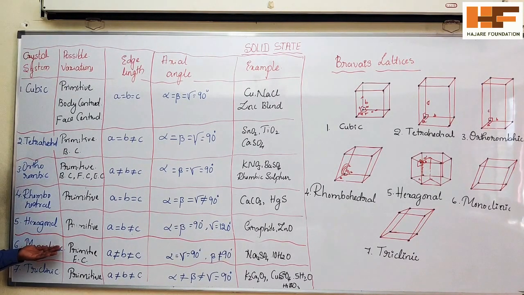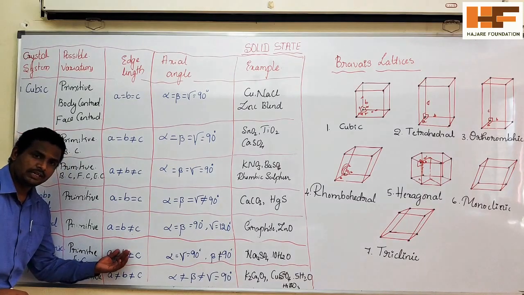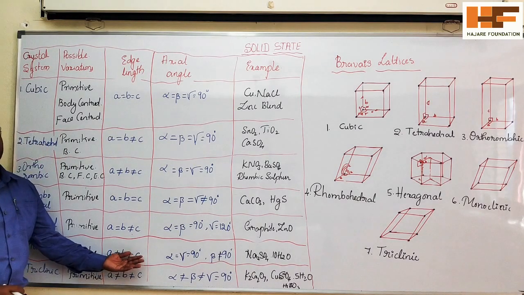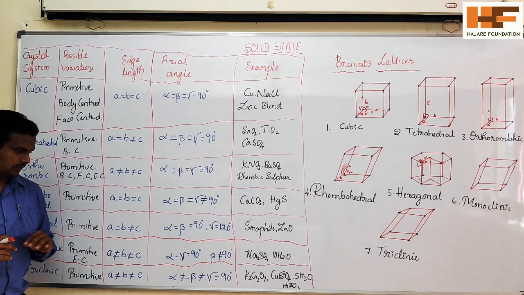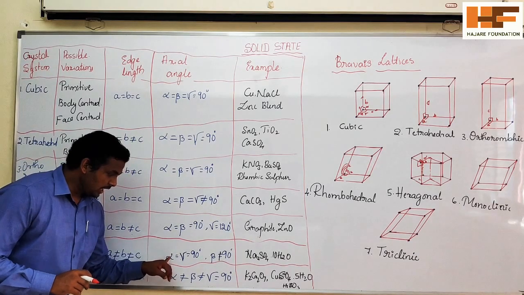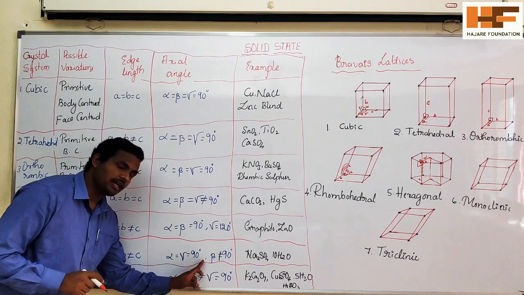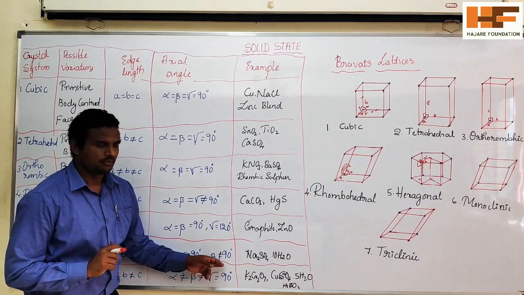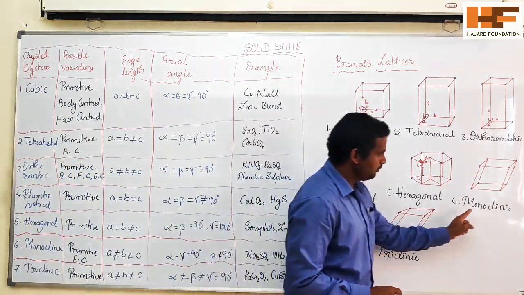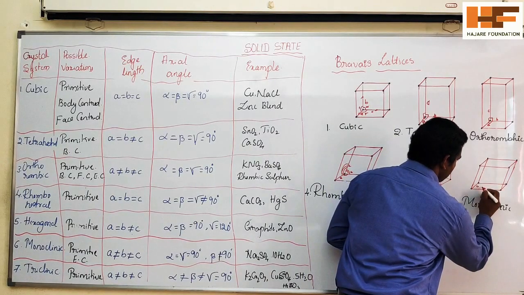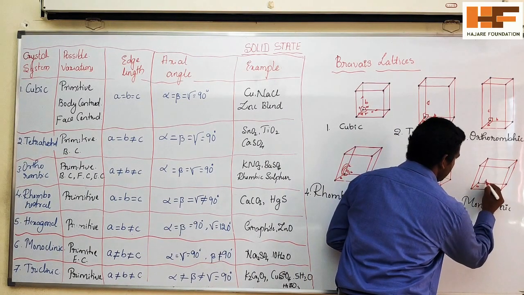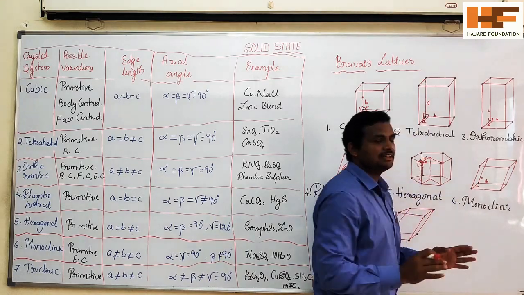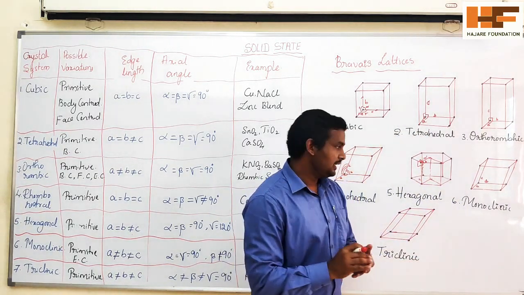So in the monoclinic, A is not equal to B and B is not equal to C. All the edge lengths are not equal. When it comes to the angles, alpha and gamma are 90 degrees, but beta is not equal to 90 degrees. So here in monoclinic, A, B and C, these all are not equal.